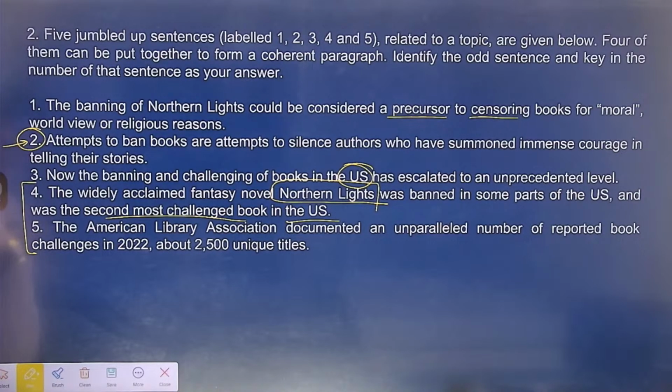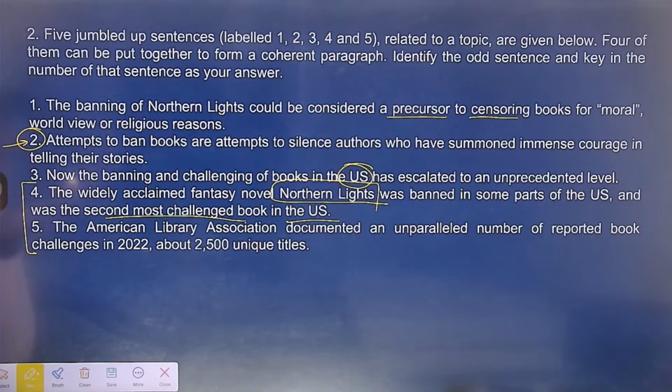And we are here discussing about Northern Lights. We are here to talk about this was the second most challenged book, and 2022 में number of books 2,500 books को हमने challenge किया. And especially students, we are writing this paragraph in the context of America only. So that is the reason you people have to understand.